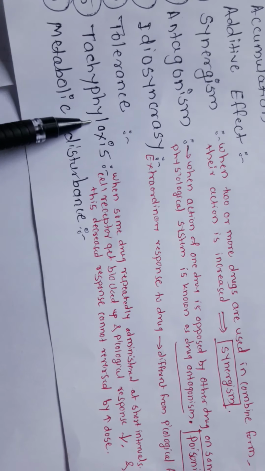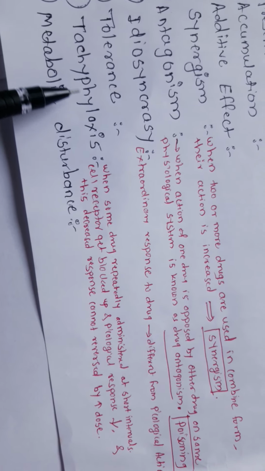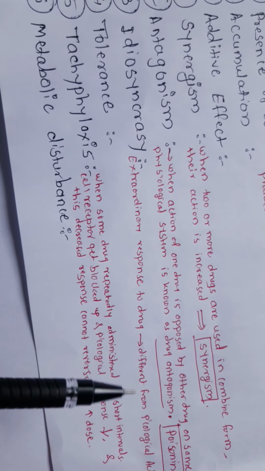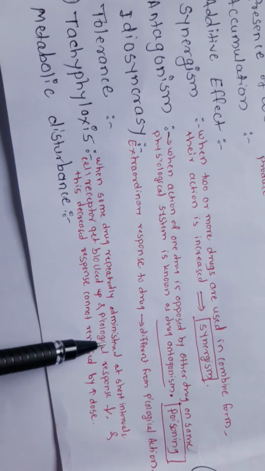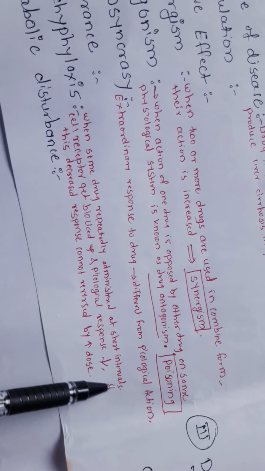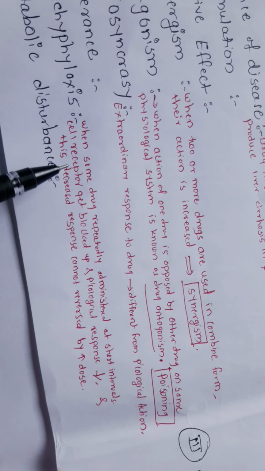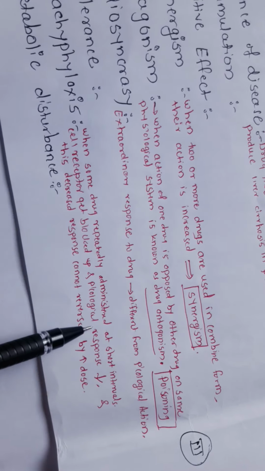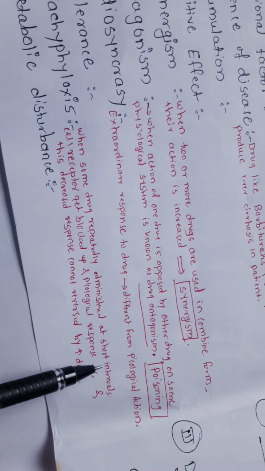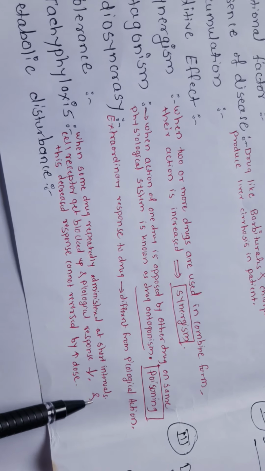Next is tachyphylaxis. Tachyphylaxis means when a drug is repeatedly administered at short intervals, the cell receptors get blocked and the pharmacological response decreases.